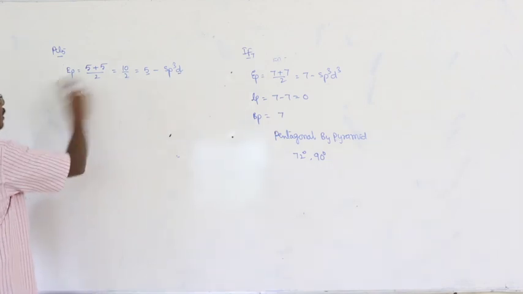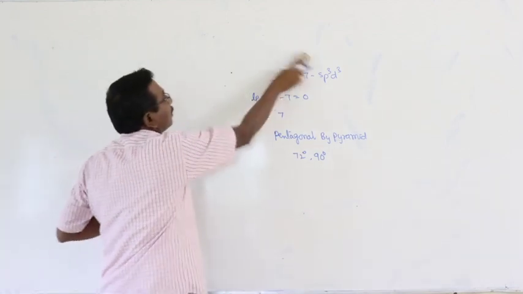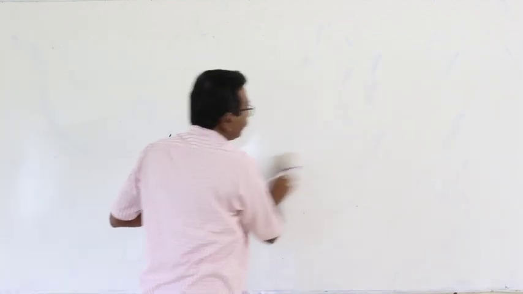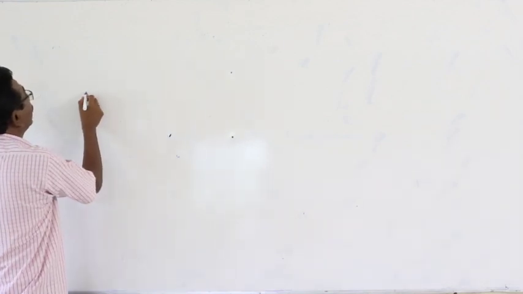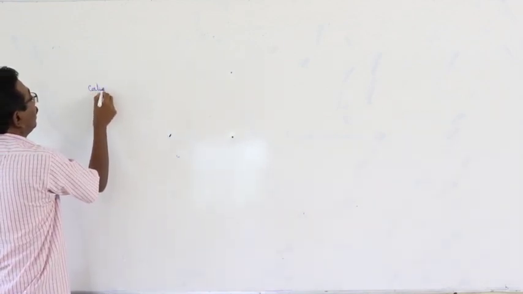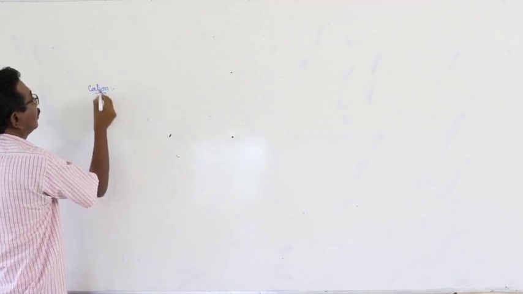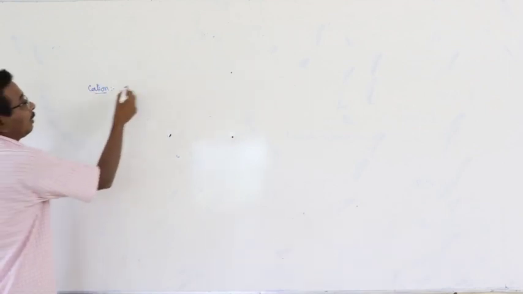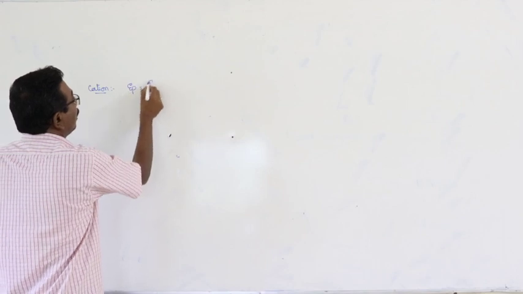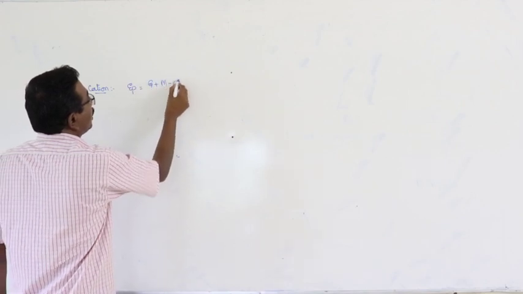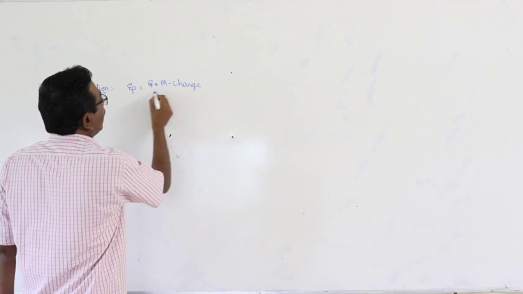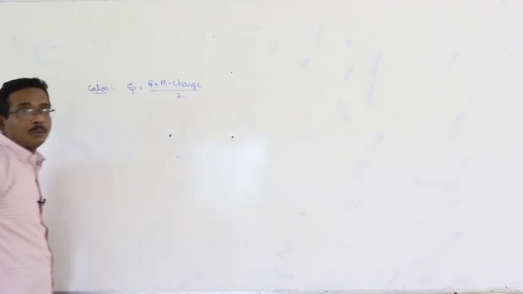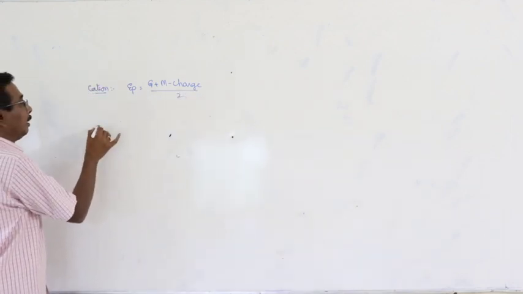What are they? First one, cations. What is the formula? Number of electron pairs is equal to (G + M - charge)/2. You have to keep this in mind for a cation.